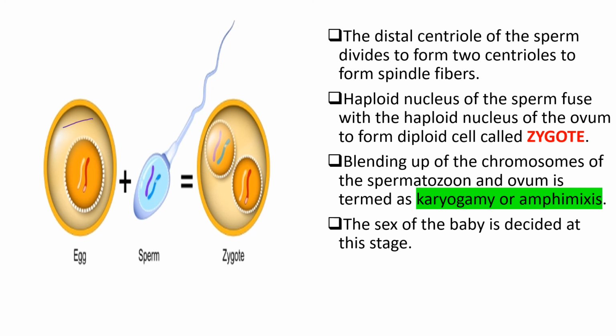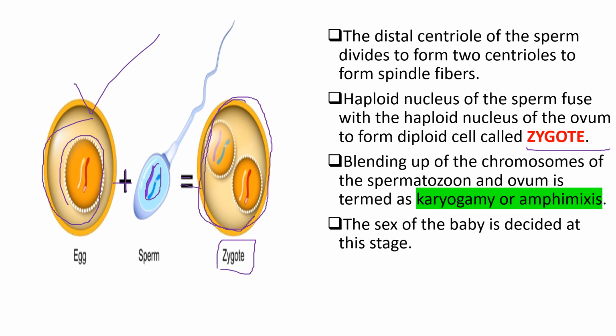Here, this is the haploid nucleus of the egg. This is the haploid nucleus of the sperm. Both of these fuse together to form the diploid cell, which is called a zygote. The zygote is the diploid cell which results from the fusion of both the egg cell and the sperm cell. Here, the mixing or blending of the chromosomes of the spermatozoon and the chromosomes of the ovum is called karyogamy or amphimixis.